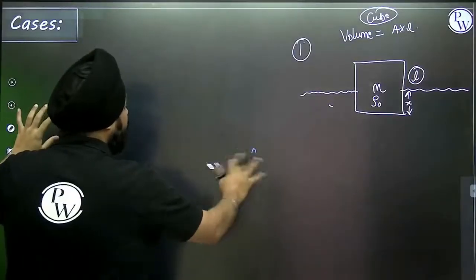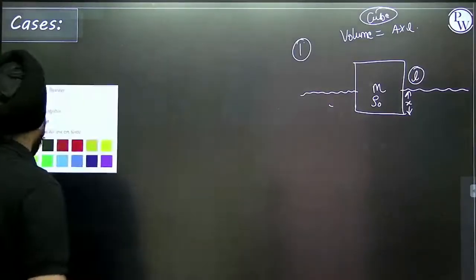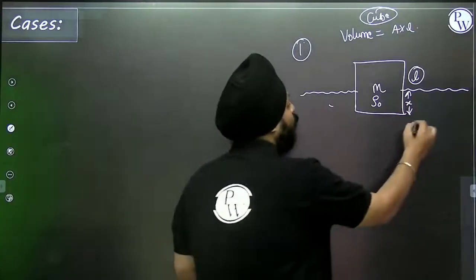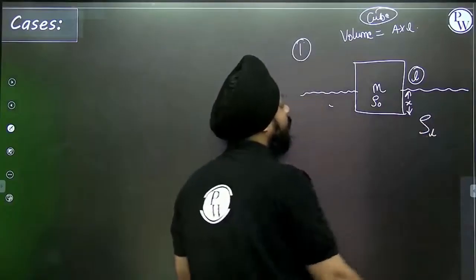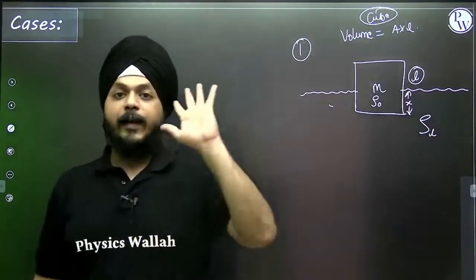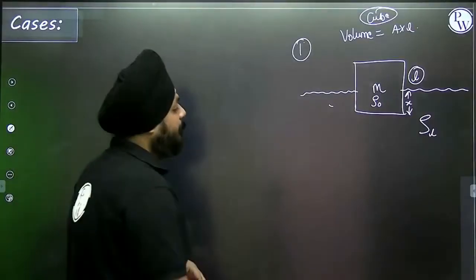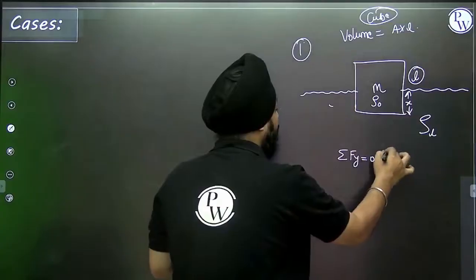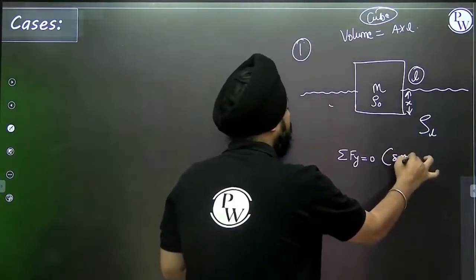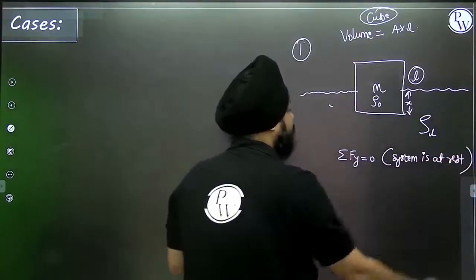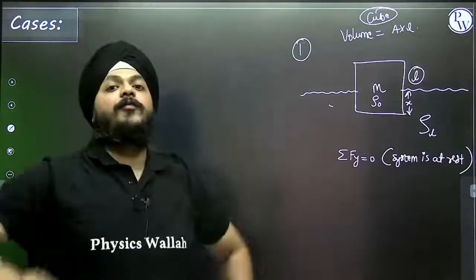Now in this case, how are we going to find the value of x? In this question it is mentioned that the density of the fluid is rho L. Now how are we going to proceed? First step, the system is in equilibrium. Summation of all y forces is 0 as the system is at rest.